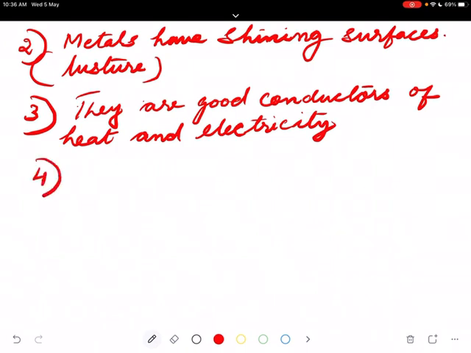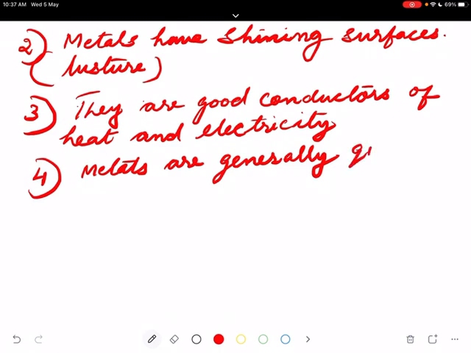Number 4, metals are generally quite hard. Iron is hard, gold is hard, copper is hard, but some metals are very soft. So here there is an exception.